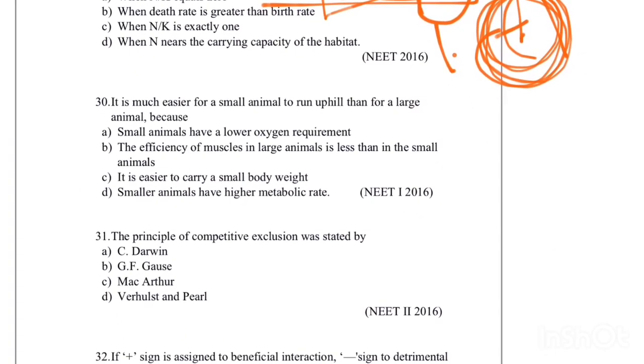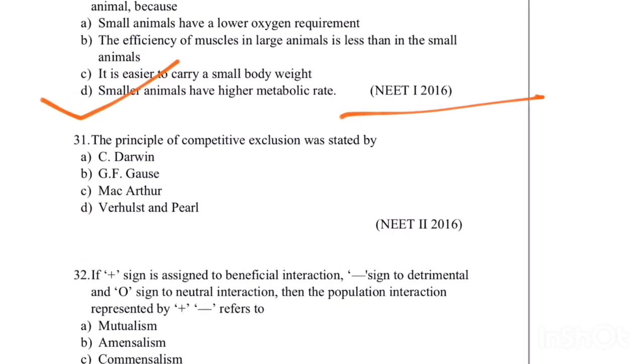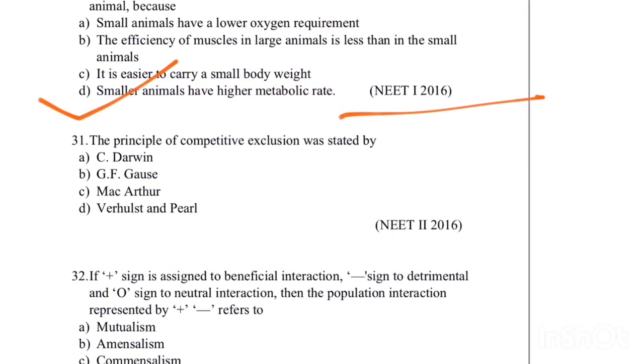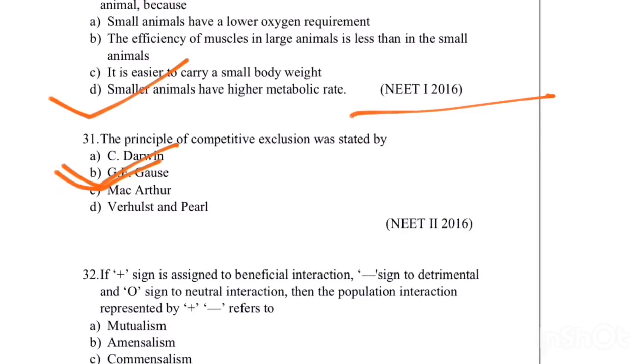It is much easier for small animals to run uphill than large animals. Why? Small animals run easily, large animals cannot. Because smaller animals have a higher metabolic rate. It is a simple question which was asked in NEET 2016. The principle of competitive exclusion was given by G.F. Gause. Option B, G.F. Gause.